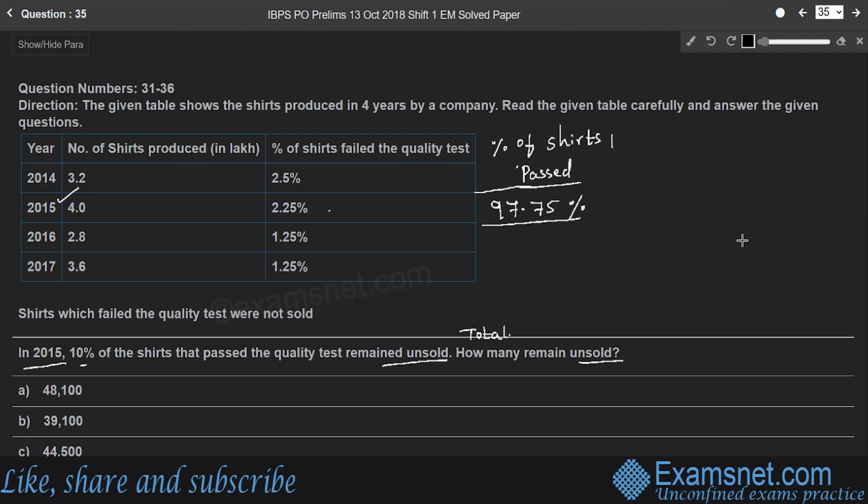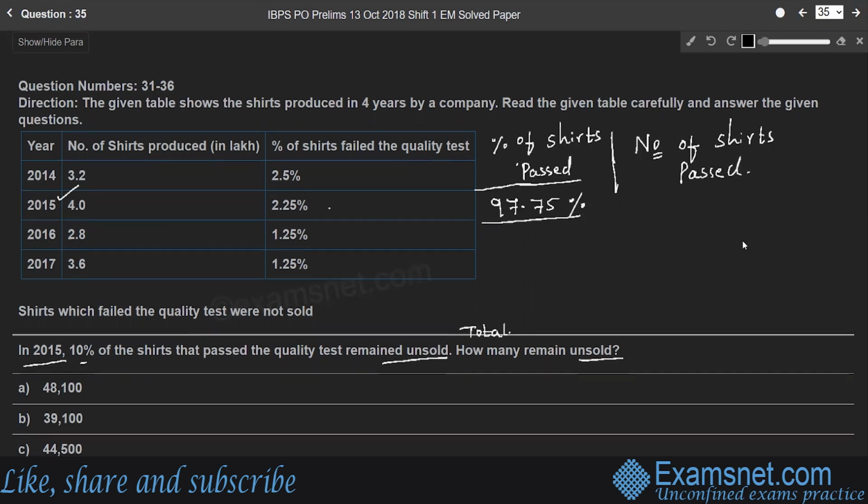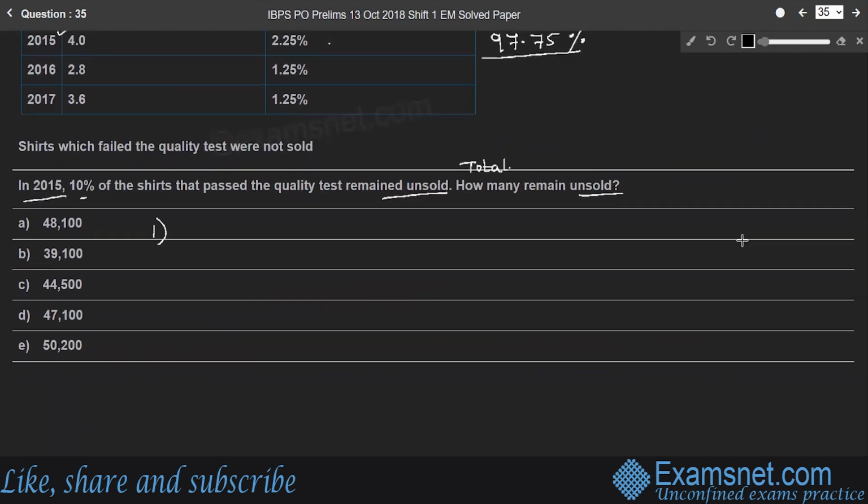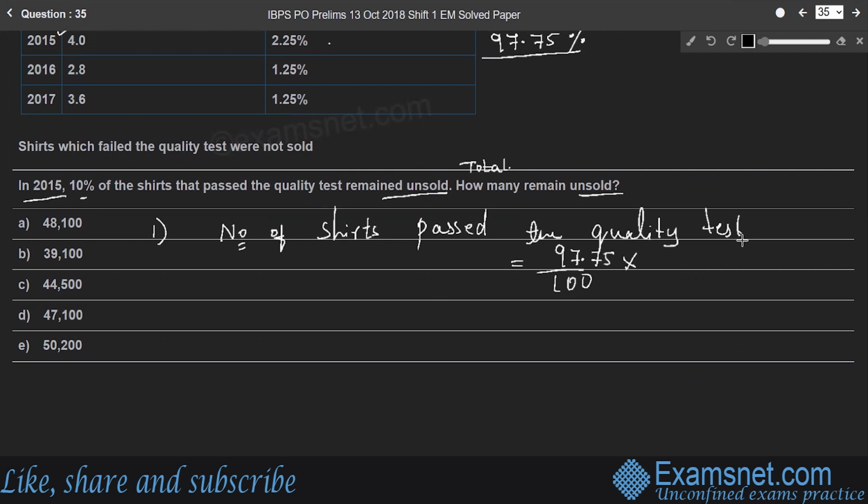97.75% shares passed. So therefore, the number of shares that passed the quality test will be, out of 100, 97.75 shares passed the quality test.